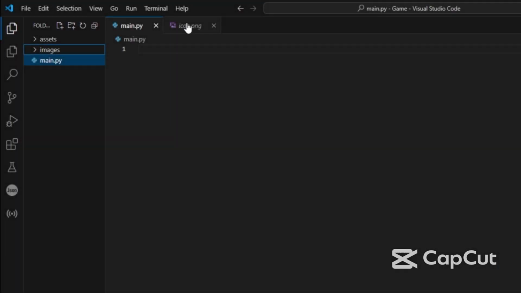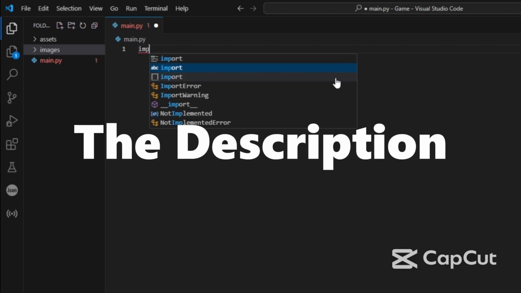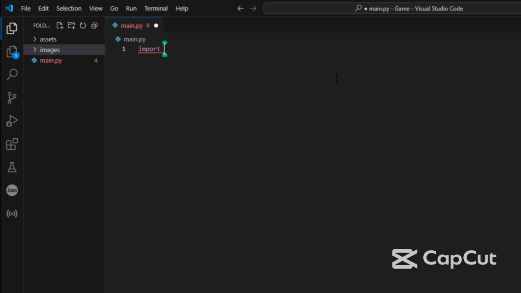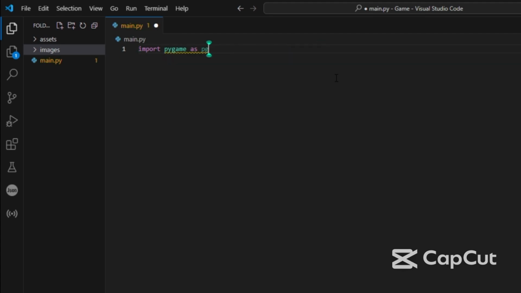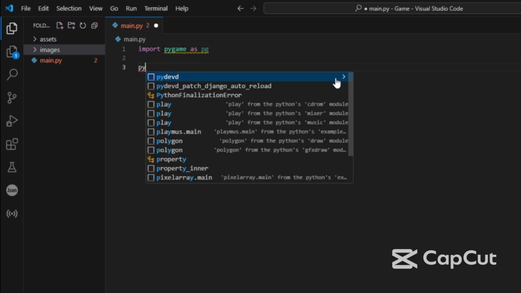So now we'll see how to make the first game window. I import some assets and I'll give you all of the assets in my GitHub. You'll find the GitHub in the description. Also, you'll find the links to every game of mine in the description. So right there, import pygame as pg.